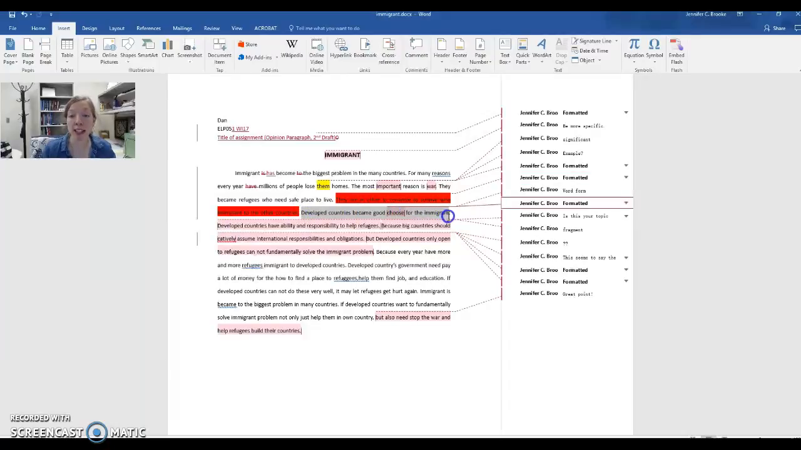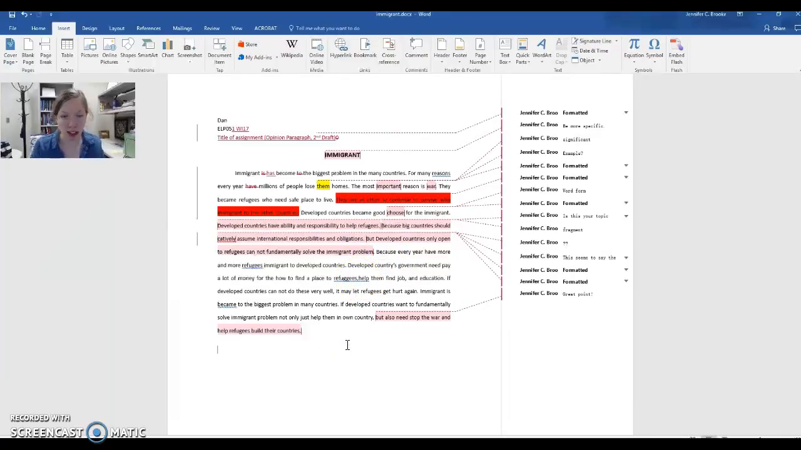This is a nice sentence transitioning into your topic sentence. So what I would do is delete these two sentences, and that'll help you get right into your topic sentence in a little bit quicker time, which will be good. But if this is your topic sentence, they have ability and responsibility to help refugees, the rest of your paragraph needs to give me the reasons why we have the responsibility to help refugees. Right now, it doesn't really answer that question.